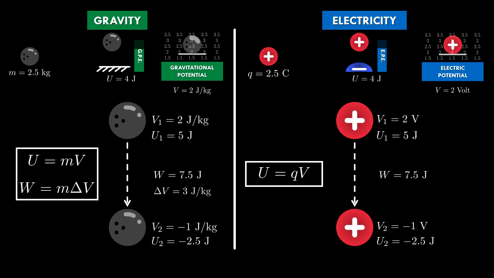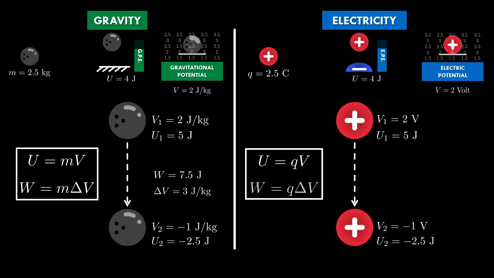Because just like before, during this process, the charge has converted 7.5 joules of energy into some other types of energy. And again, if we wanted, we could use this analogous formula W equals Q del V. Here, the potential difference del V, that is electric potential at the starting point minus electric potential at the ending point, will be 3 volts.